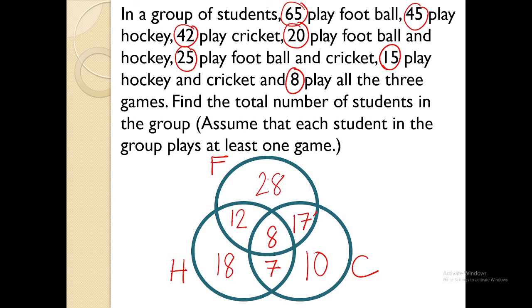So let's go to the question. Find the total number of students in the group. This is very familiar. So I'll be adding all these numbers. So 28 plus 12 plus 8 plus 17 plus 18 plus 7 and plus 10. All in all, there are 100 students in the group.